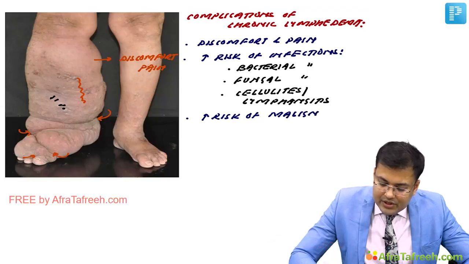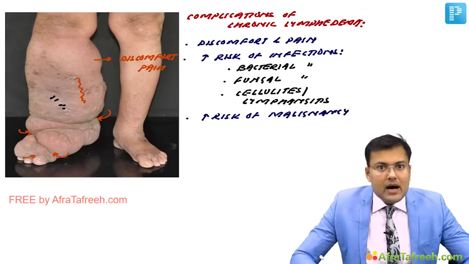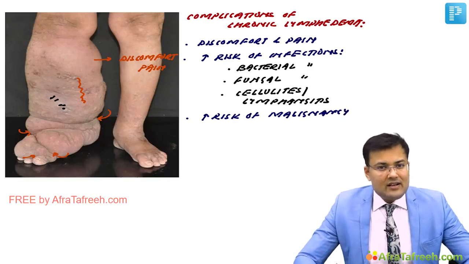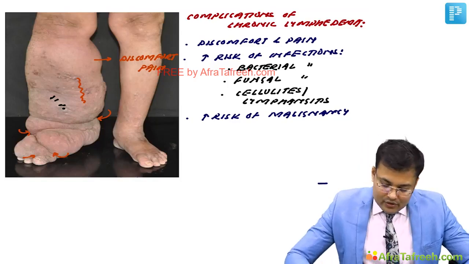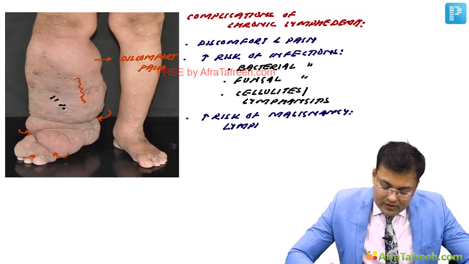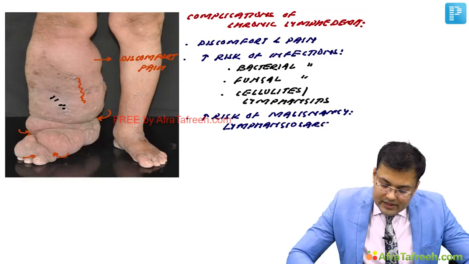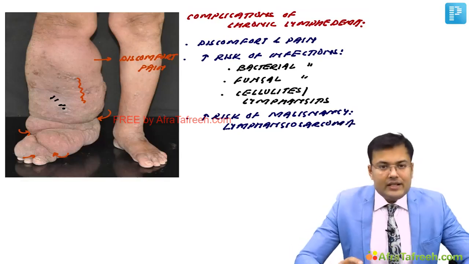Okay, so in patients of chronic lymphedema, if malignancy occurs, what's the name of this malignancy? Lymphatic in origin, lymphangiosarcoma, also known as angiosarcoma. So it is lymphangiosarcoma or angiosarcoma.